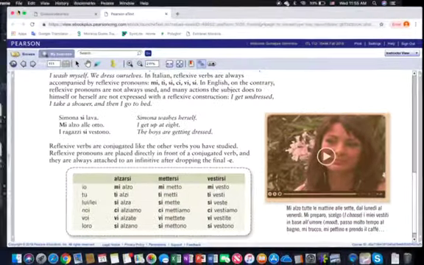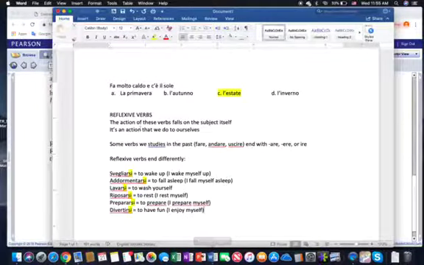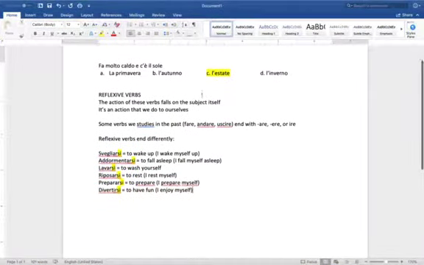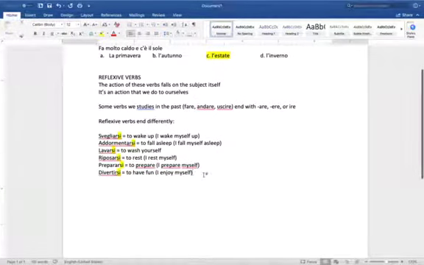Let me give you an example with the verb, for example, svegliarsi, to wake up. If I want to conjugate the verb svegliarsi, I'm going to write all the thing. Svegliarsi is a verb of the first conjugation, right? So it's conjugated normally. However, I have to put this. So if I want to say I wake up, I'm going to say io mi sveglio.